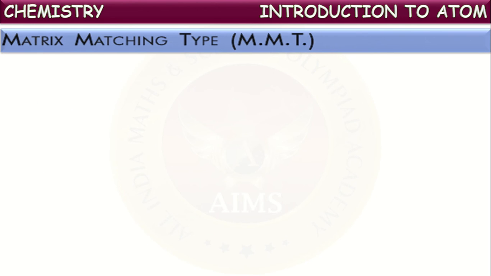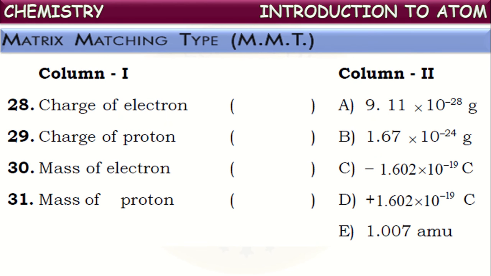Now let us see the matrix matching type questions. In column 1 they have asked some properties of fundamental particles and their quantities are mentioned in column 2. Try to match these. See the first one, charge of electron. We know relatively the charge of electron is 1 unit negative. Quantitatively, it is equal to 1.602 into 10 to the power of -19 coulombs. This is the charge of electron, which is considered as relatively 1 unit negative charge.